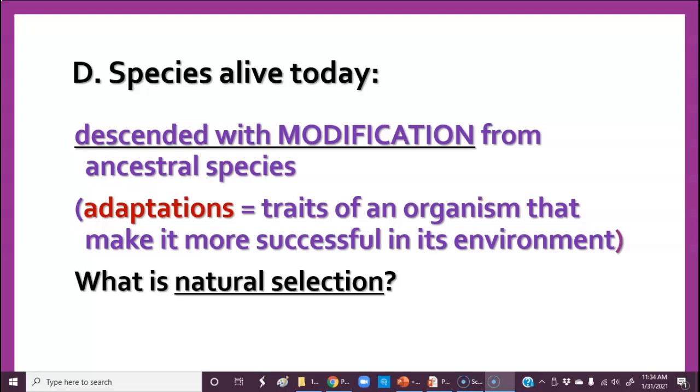A big thing to remember also is that natural selection can only change traits that are inheritable. It can't change things that have been modified during the lifetime of the organism. It has to be in the genes of the gametes, and otherwise it can't be passed on to the next